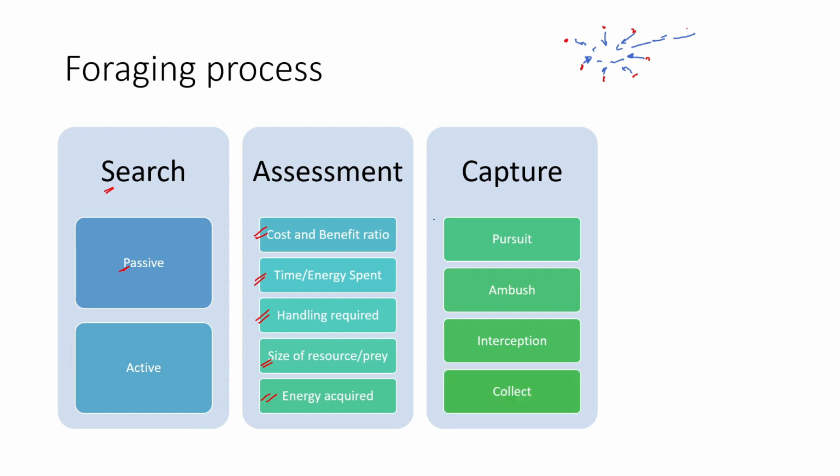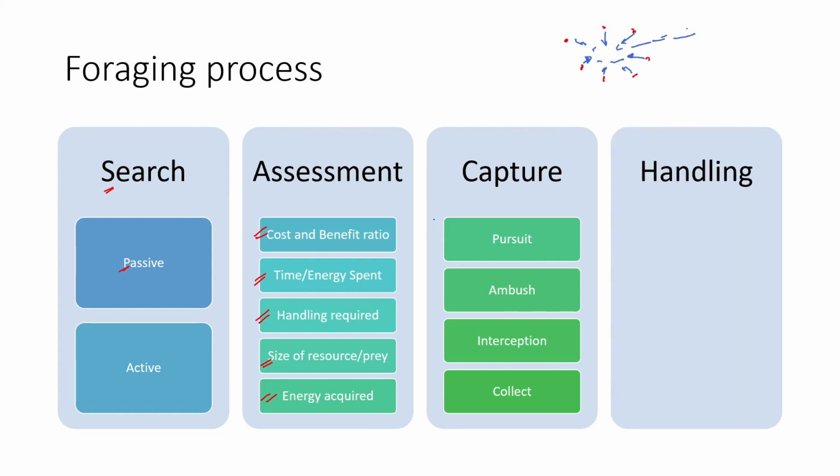Now there is collection. Collection happens for individuals which are not moving much. There are multiple individuals which clump together, like plants or grasses. In that case, they go there, find the particular resource and then directly collect it.